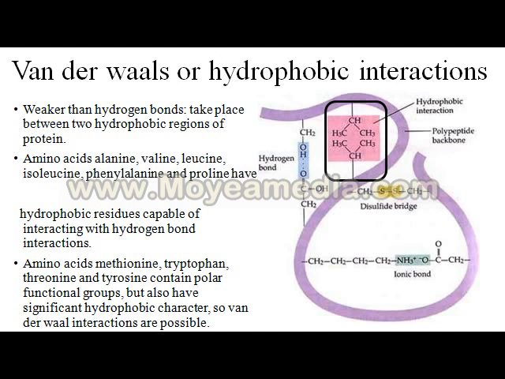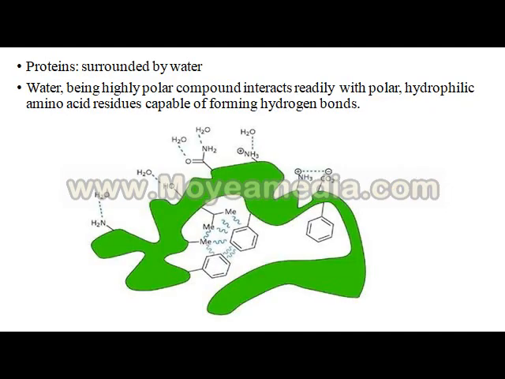So here it is shown in the black box, that is the CH3 group. When methyl groups come together, they form a hydrophobic interaction. As we know, our body is full of water, so protein is also surrounded by water. Water, being a highly polar compound, interacts with polar compounds. Hydrophilic amino acid residues remain on the surface. As you see in this figure, all hydrogen bonds are on the outer side, whereas the group which is hydrophobic, like methyl, remains inside the structure.